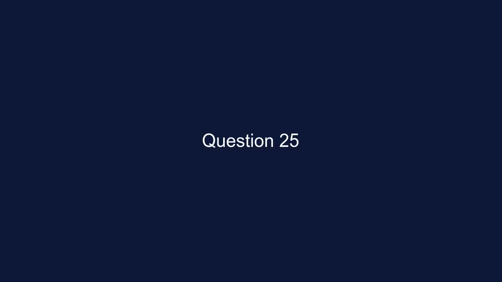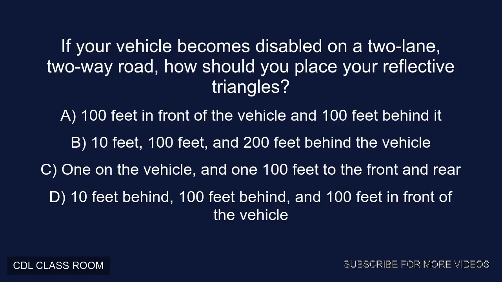Question 25. If your vehicle becomes disabled on a two-lane, two-way road, how should you place your reflective triangles? A. 100 feet in front of the vehicle and 100 feet behind it. B. 10 feet, 100 feet, and 200 feet behind the vehicle. C. 1 on the vehicle, and 100 feet to the front and rear. D. 10 feet behind, 100 feet behind, and 100 feet in front of the vehicle. Correct answer, D. 10 feet behind, 100 feet behind, and 100 feet in front of the vehicle.